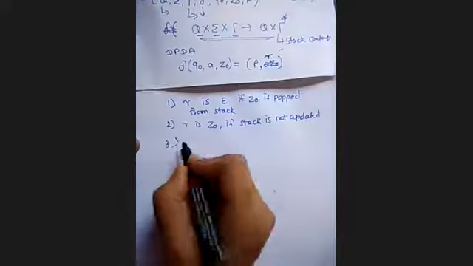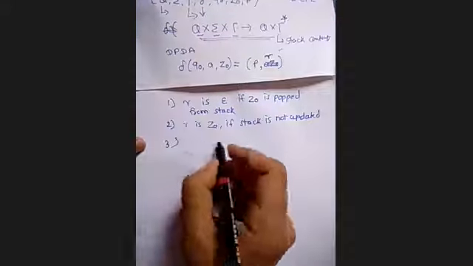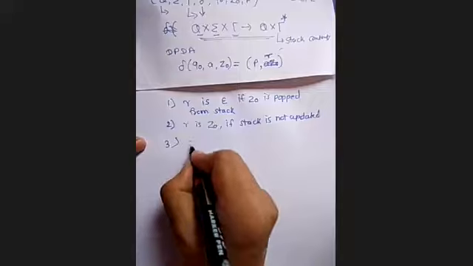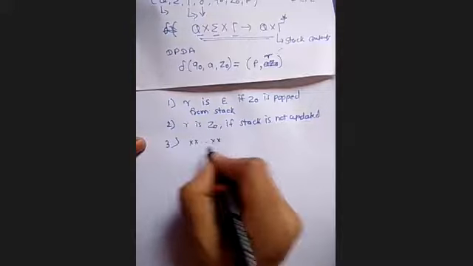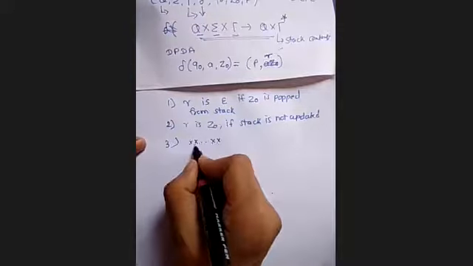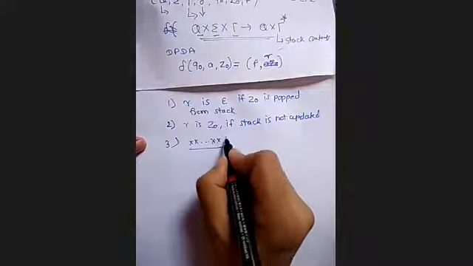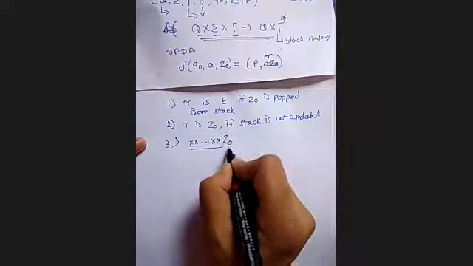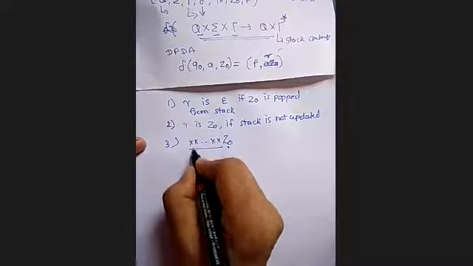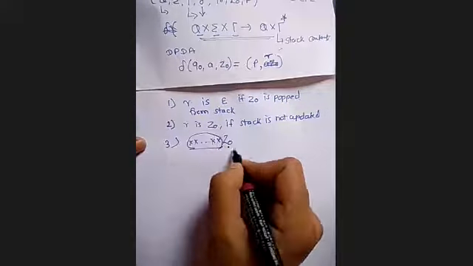Third is what? If multiple symbols are pushed onto the stack. Here I have written the same symbol, but this is not necessary, it can be different symbols. So multiple symbols are pushed onto the stack. Initially what was on the stack? Z0, and then these multiple symbols are pushed onto the stack.